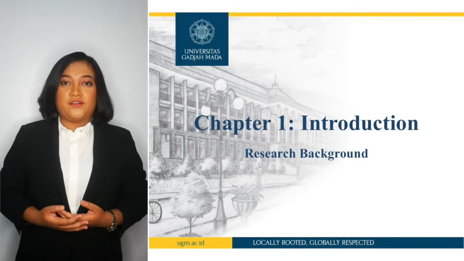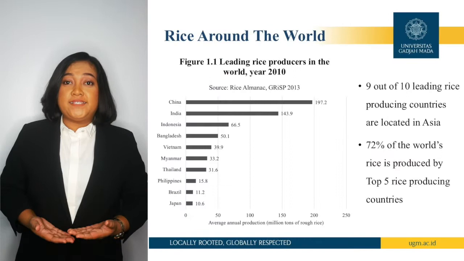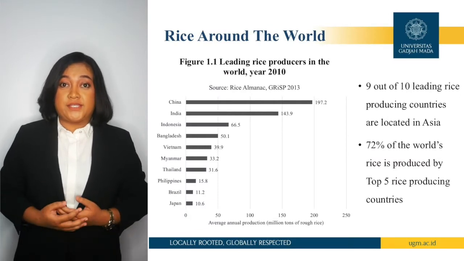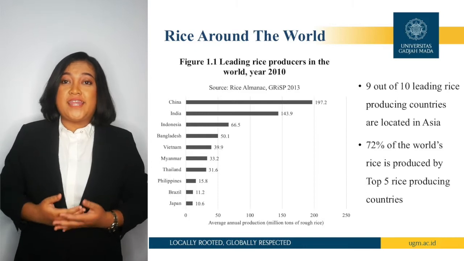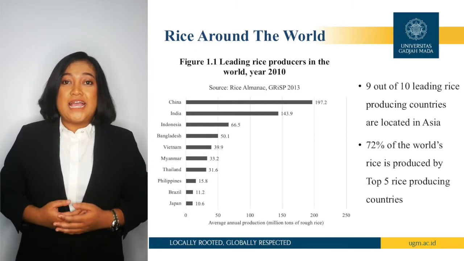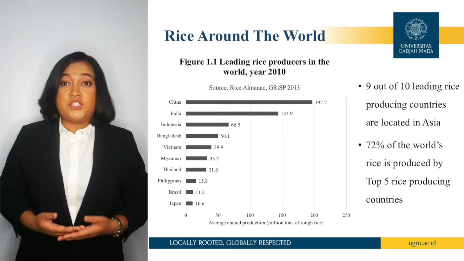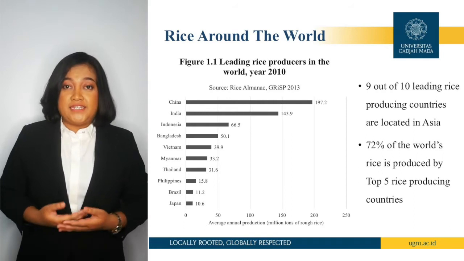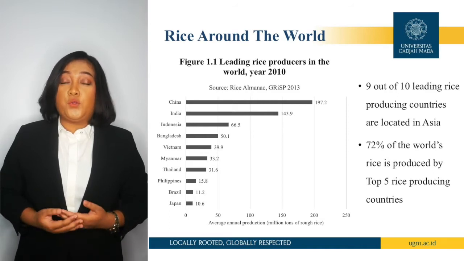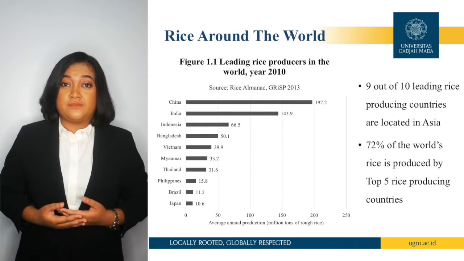Chapter 1, Part 1, Research Background. Rice is the most commonly consumed staple for the human population, especially among the Asian countries. Figure 1.1 shows that 9 out of 10 top rice-producing countries are located in Asia. Collectively, the top 5 countries, with China as the biggest, followed by India, Indonesia, Bangladesh, and Vietnam, contribute around 72% of the world's total annual rice production.